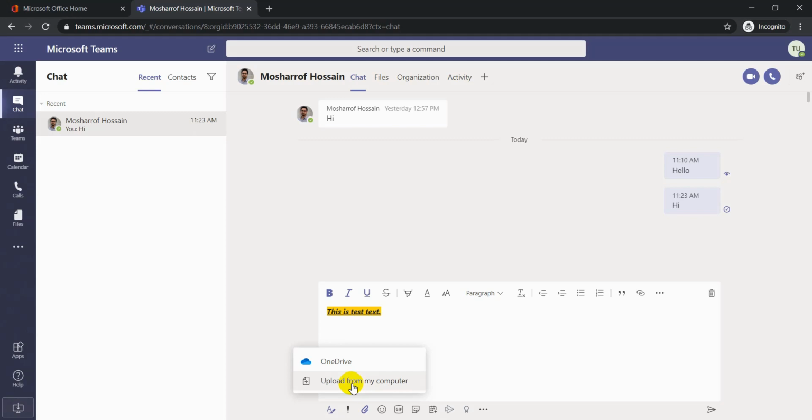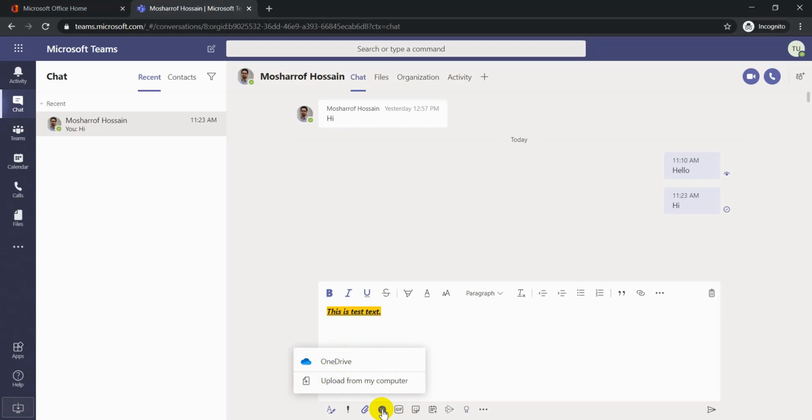When you share any files, it will automatically be stored in your OneDrive, and the user you share the file with will get the edit permission by default. So they can change your file, they can change your text, and it will automatically save to your OneDrive folder. This is the file sharing process in Microsoft Teams.